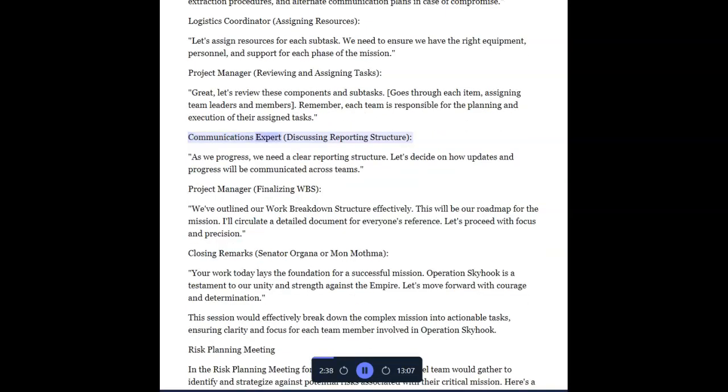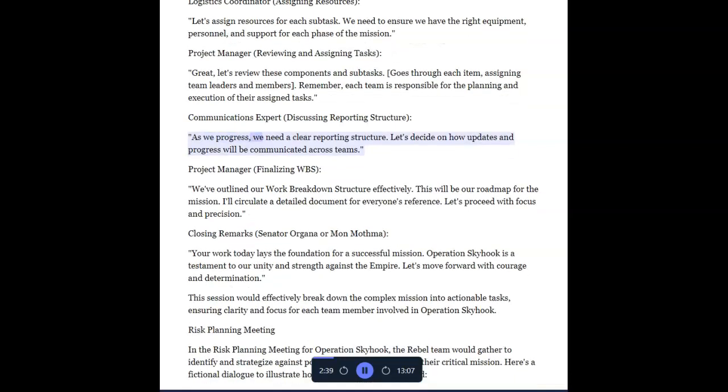Communications expert discussing reporting structure. As we progress, we need a clear reporting structure. Let's decide on how updates and progress will be communicated across teams.